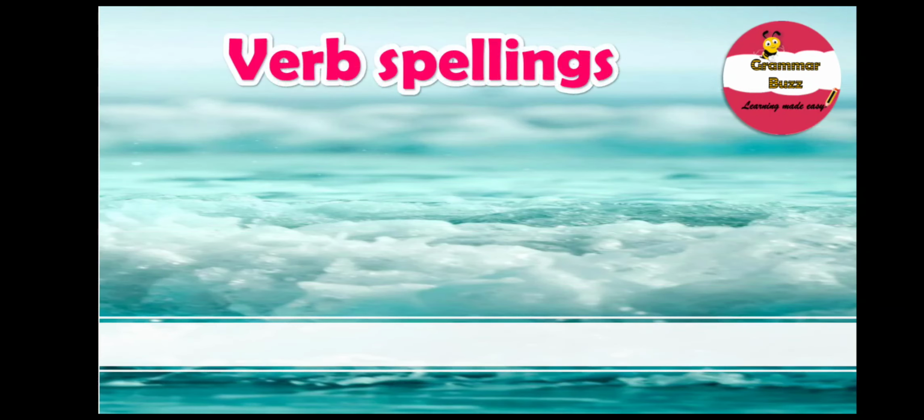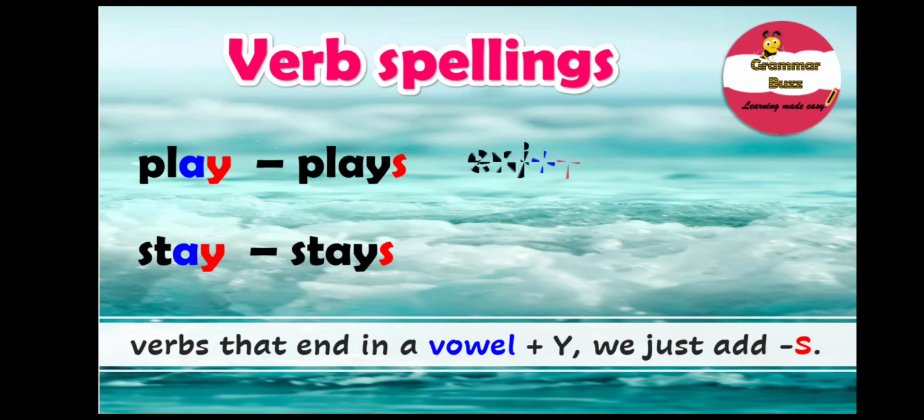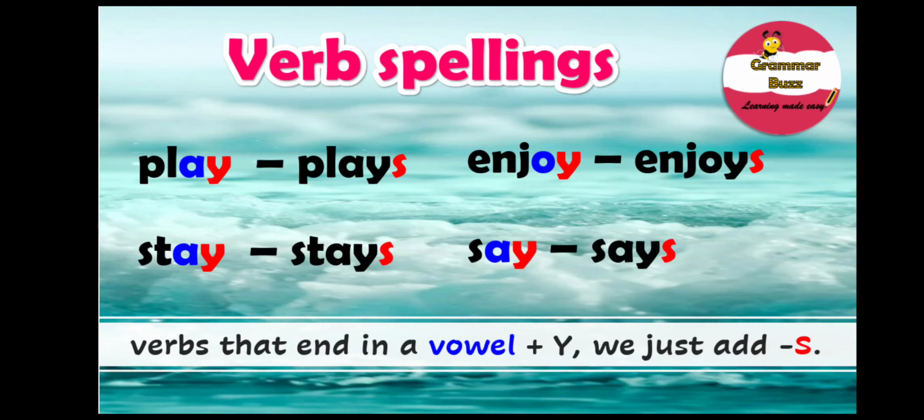Remember the verb spellings? For verbs that end in a vowel plus Y, we just add S. Remember, verbs that end in a vowel plus Y, we just add S. It's that simple. Let's find out a few more verbs that end in Y. When used with a third person singular pronoun, they are play, plays, stay, stays, enjoy, enjoys, say, says. Right? I guess you have learned quite a lot about simple present tense and their formation.